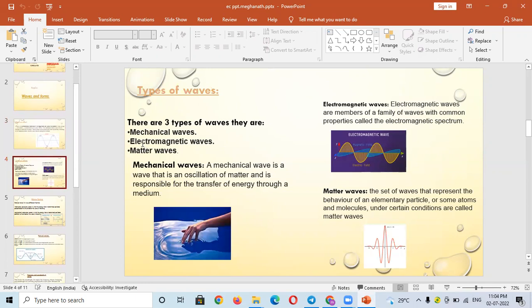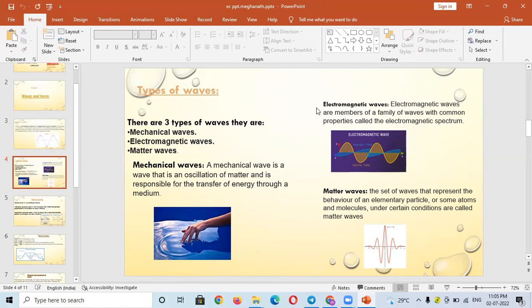Types of waves. There are three types of waves: mechanical waves, electromagnetic waves, and matter waves. Coming to mechanical waves, a mechanical wave is a wave that is an oscillation of matter and is responsible for the transfer of energy through a medium. This picture represents an example of a mechanical wave.